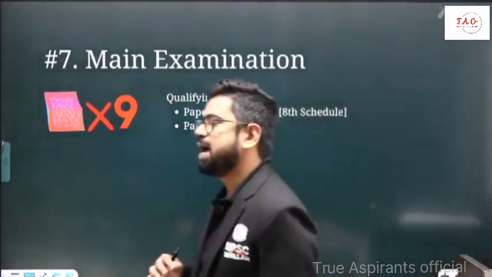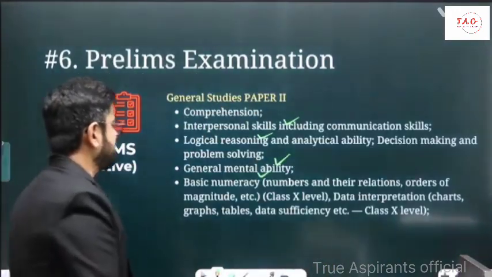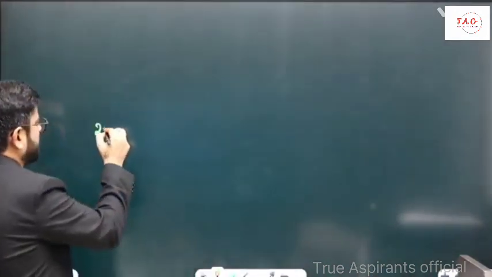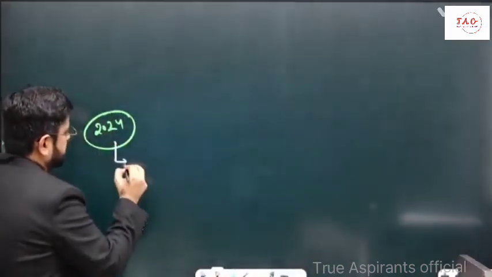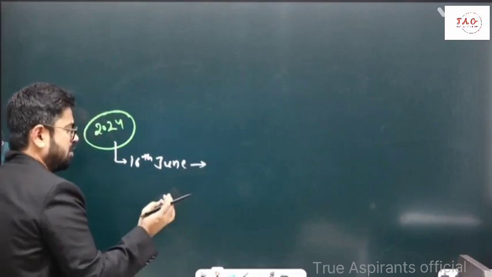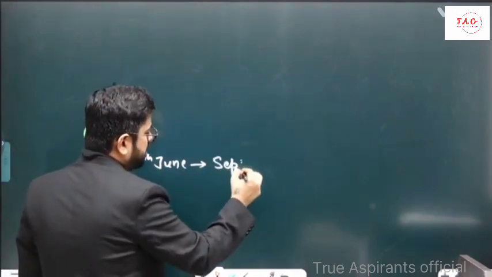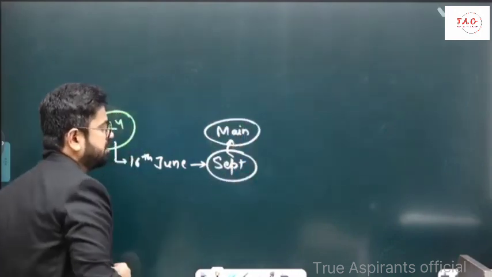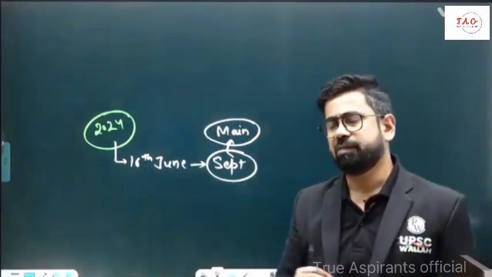Now when you qualify the prelims examination, let's say this year 2024, the prelims examination was on 16th of June, then July, August, September, so almost 3 months. In September you will have the main examination. So after a gap of almost 3 months, you get into the main examination.